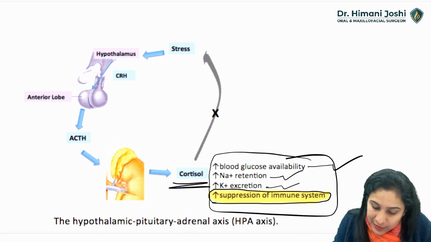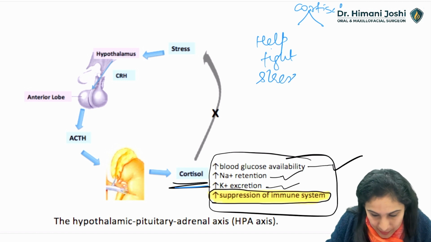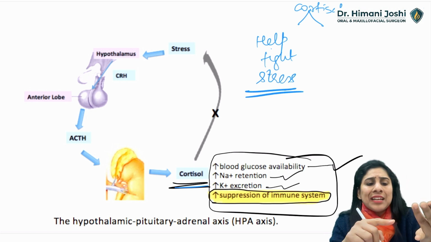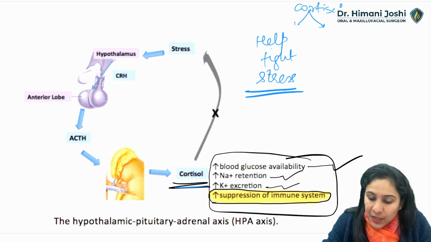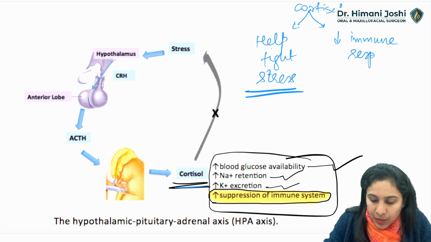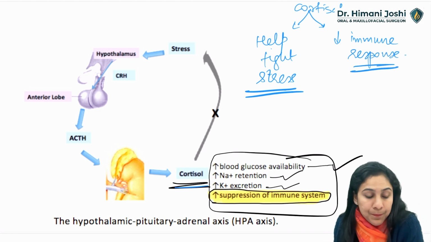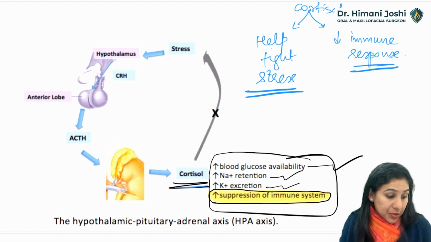Okay, so what will cortisol do? It will do two things. Cortisol will help fight stress. What stress? Stress of illness, stress of fever, infection, inflammation, surgery, any kind of stress. But it will decrease the immune response. It will decrease the immunity in a person. Okay, so this is what happens normally in the normal situation.